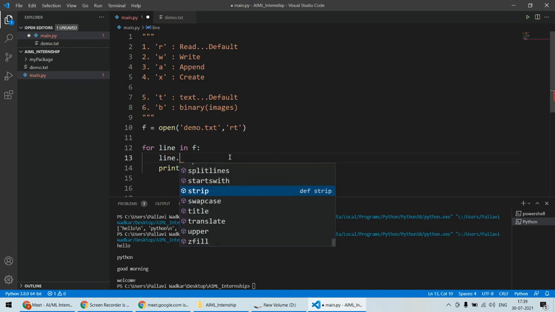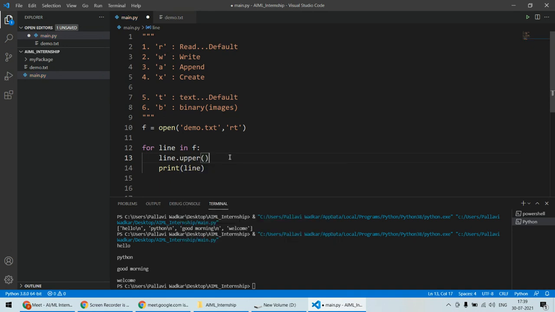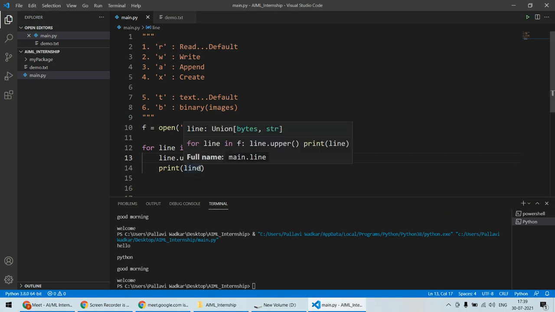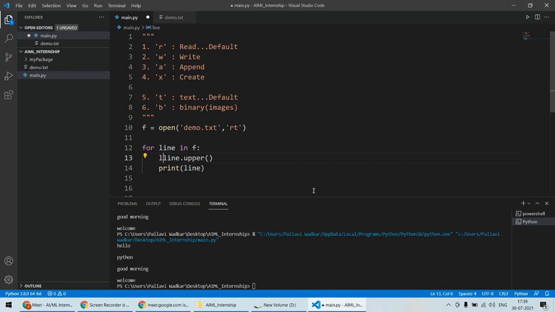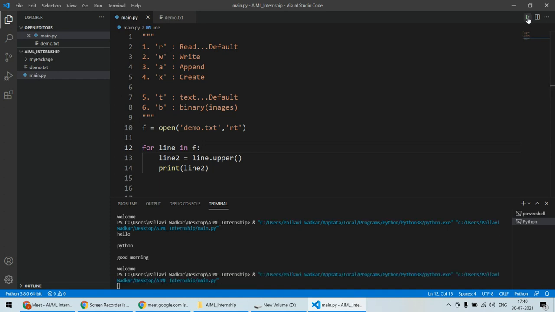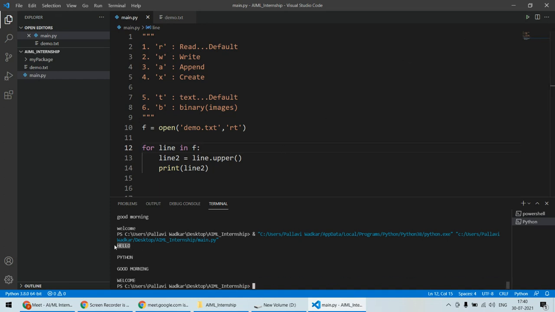As far as string handling is concerned, we have already seen methods like string dot upper and dot lower. So now I can make it upper and then print it out. Let's see what happens in this case. As I'm printing only line, that's the problem. Instead, let me assign this into line2 as a new variable and print the line2 variable. Now in this case you will see completely different results. Everything is made uppercase.